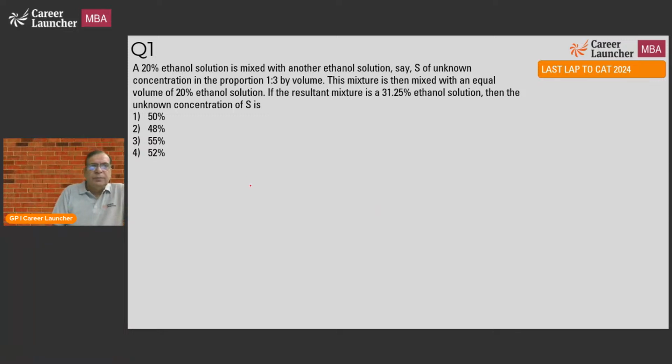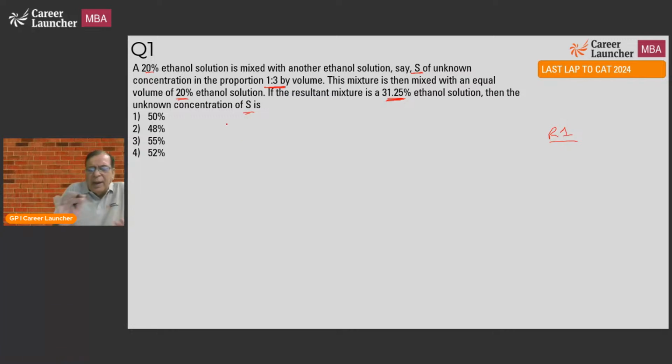Okay, first question. 20% ethanol. This clearly tells me this is about mixtures. Okay, and mixtures is an area which I am reasonably comfortable with. So straight away I am favorably inclined towards it. Okay, a 20% ethanol mixture is mixed with another ethanol solution, say S, of unknown concentration in the proportion of 1:3 by volume. This mixture is then mixed with an equal volume of 20% ethanol solution. If the resultant mixture is 31.25% ethanol solution, then the unknown concentration of S is what? A round 1 question.